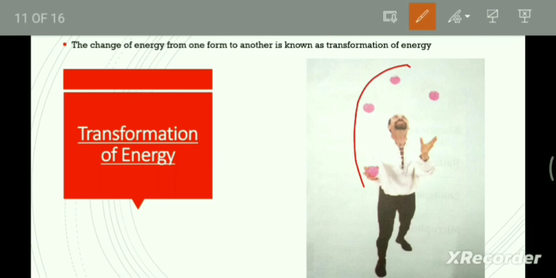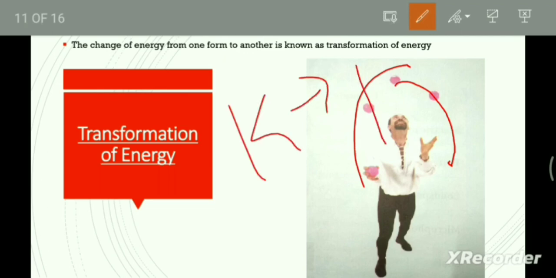Look at the energy changes in the ball. The ball goes up, stops and comes back down. In this up and down movement, there is a constant change of energy from kinetic to potential, and back again to kinetic. The ball goes up with the kinetic energy given to it by the juggler's arm.